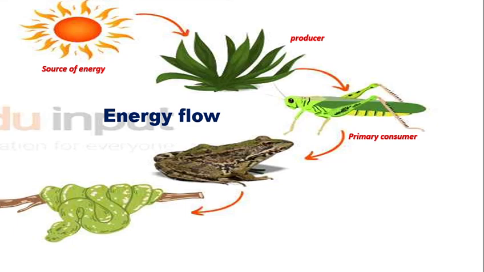Now I will tell how energy flow relates to the food chain and the food web. Our source of energy is the sun, and the green plants take the energy and prepare food by the process of photosynthesis. They trap all the energy and put it into the food they prepare. The plant is the producer, and the grasshopper takes the food of the plants, so it is a primary consumer.